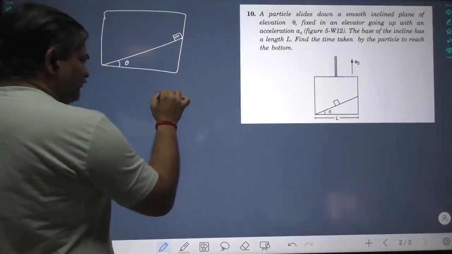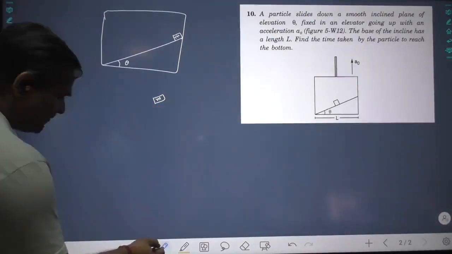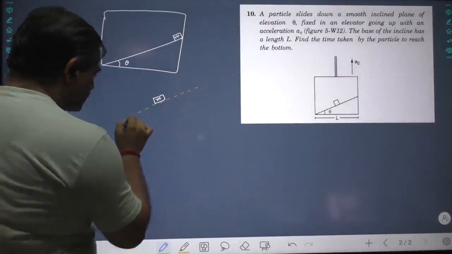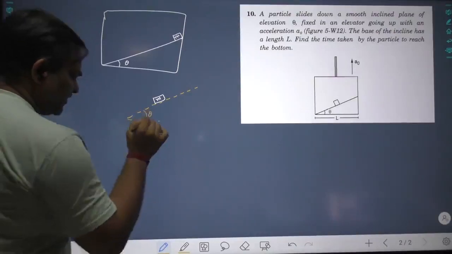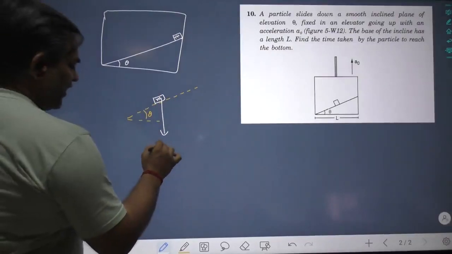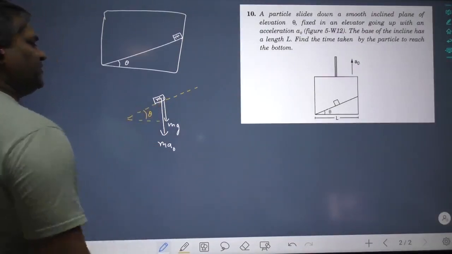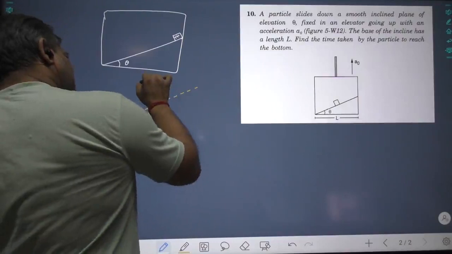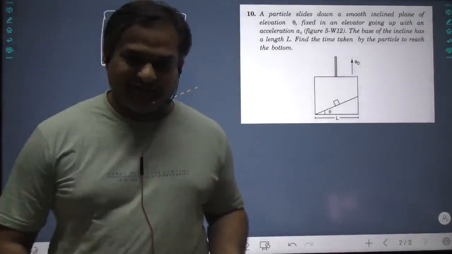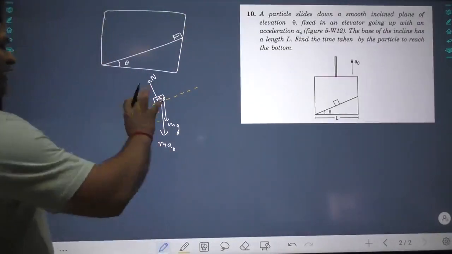So to analyze it, it is on an incline theta. To analyze the motion, nothing has to be done. An extra force, m a0, will act downward. mg was already acting downwards. And normal reaction is acting upward. See, you now have only three forces. One is gravity, another is contact, and one is pseudo. Now you analyze it normally.